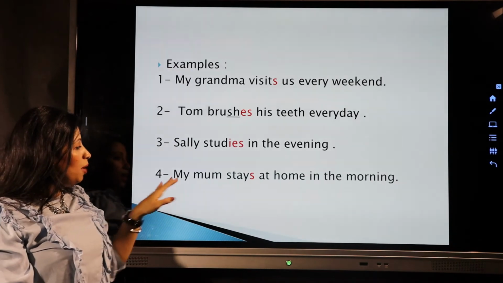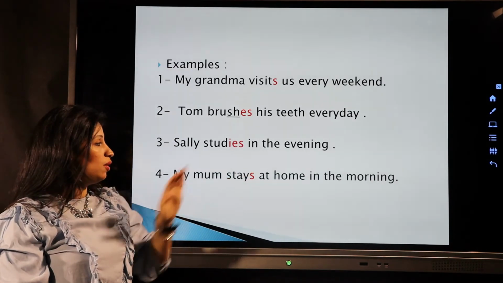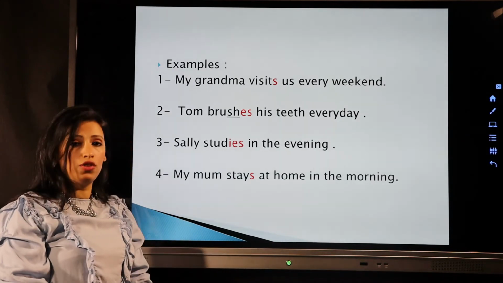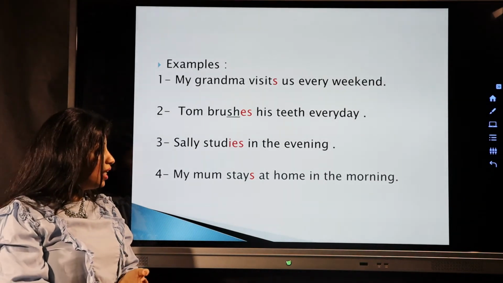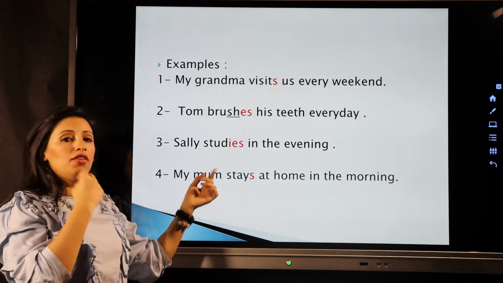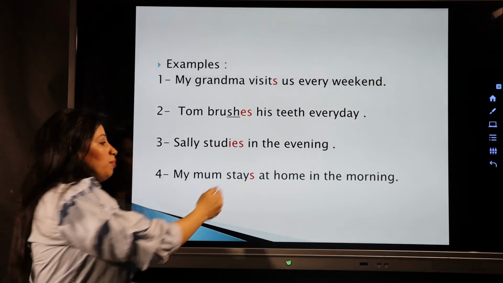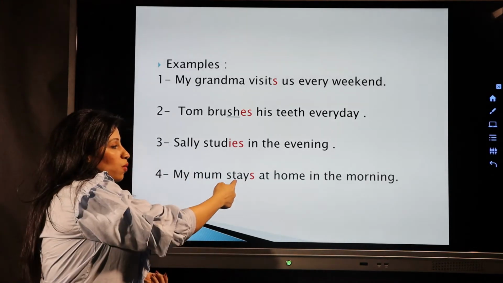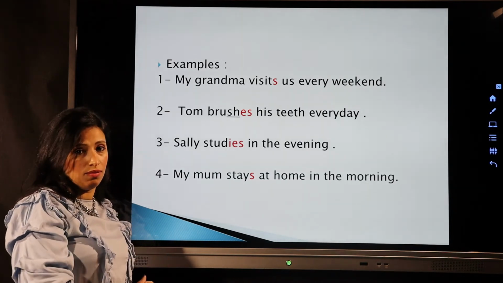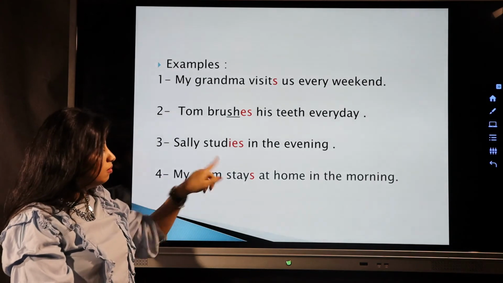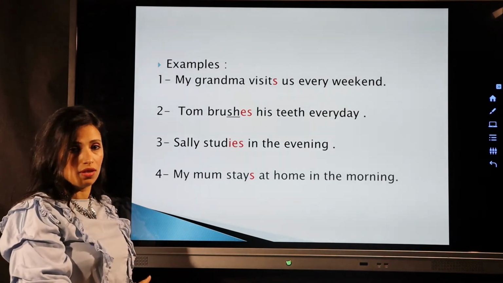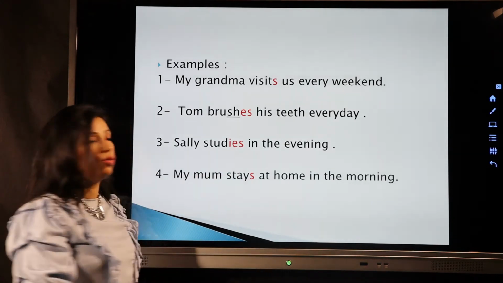The last example, my mom stays at home in the morning. Now also my mom is one person. So I have to add something to the verb, S or ES or IES. Okay, this verb ends with Y. But every time I see a verb ends with Y, I have to look to the letter before the Y. Here the letter before the Y is A. It's one of the vowels. The vowels are strong. We will not cross the Y. Whenever we see a vowel, we can do this. Okay, we will keep the Y and we will add only S.